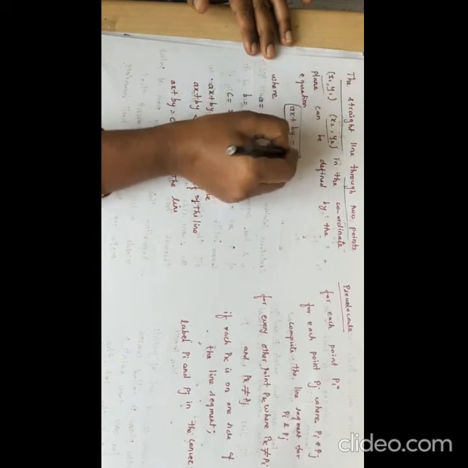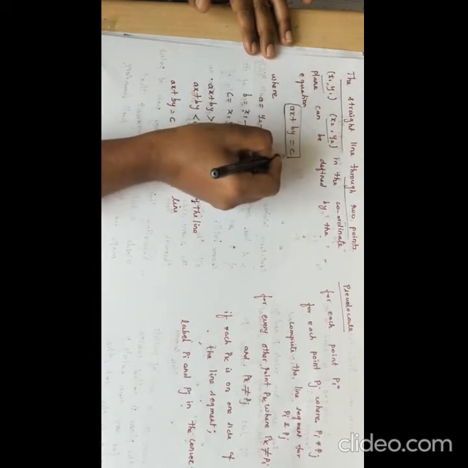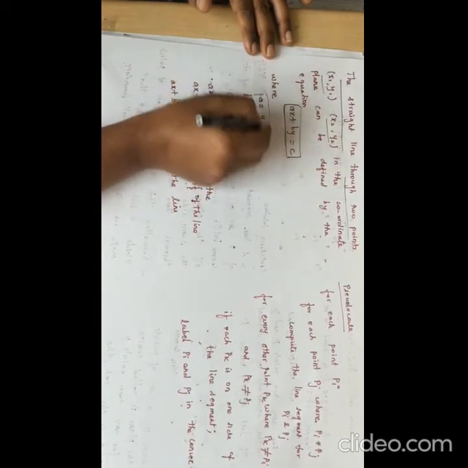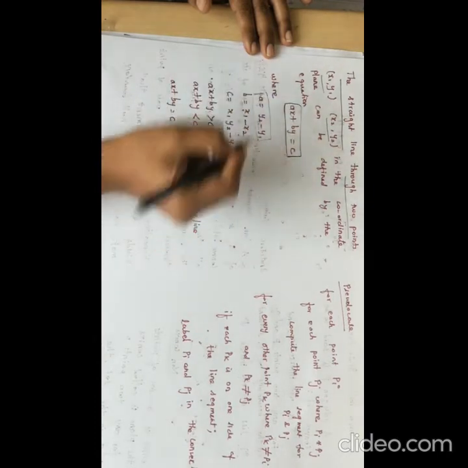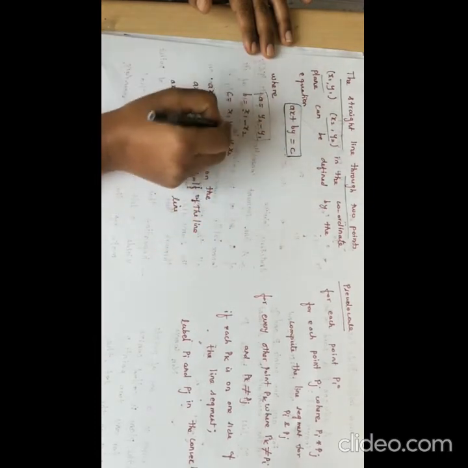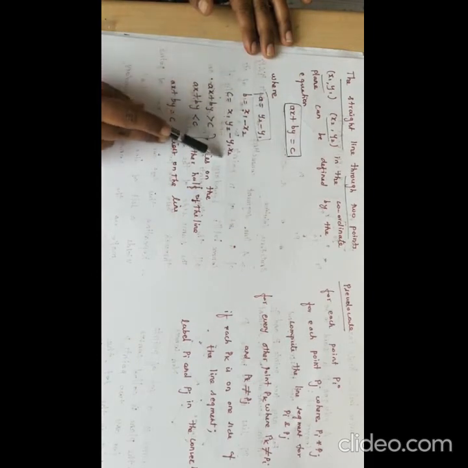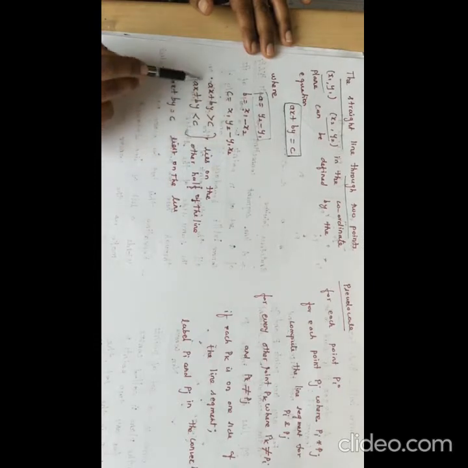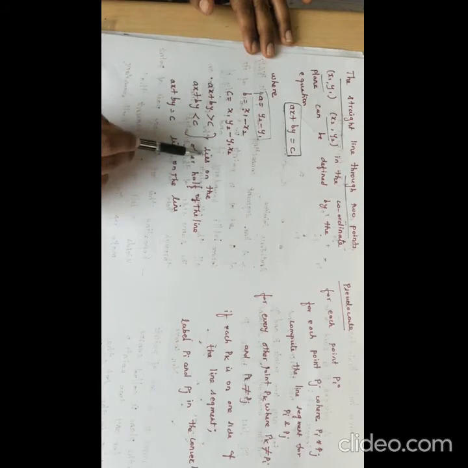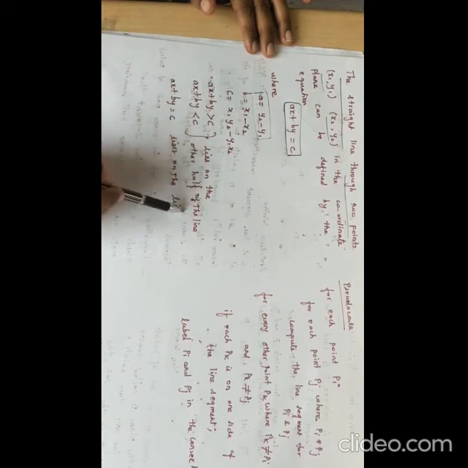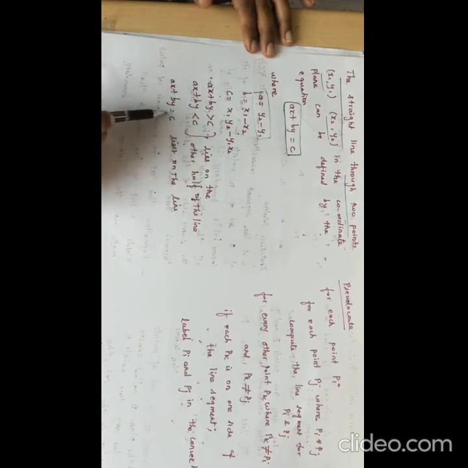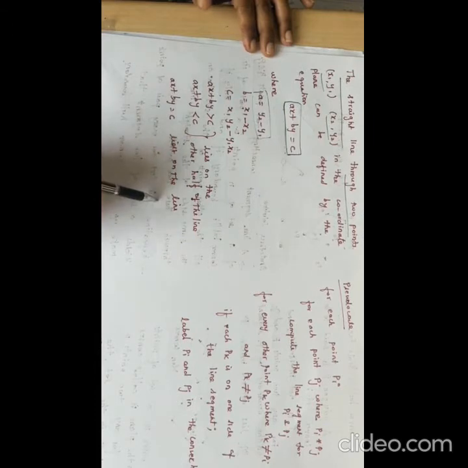Everyone knows this line equation, ax plus by equal to c, where a is y2 minus y1, b is x1 minus x2. Then the formula for finding c is x1 y2 minus y1 x2. So here the condition is, if ax plus by is greater than c or less than c, the point lies on the other half of the line. If it's equal to c, it lies on the same line.